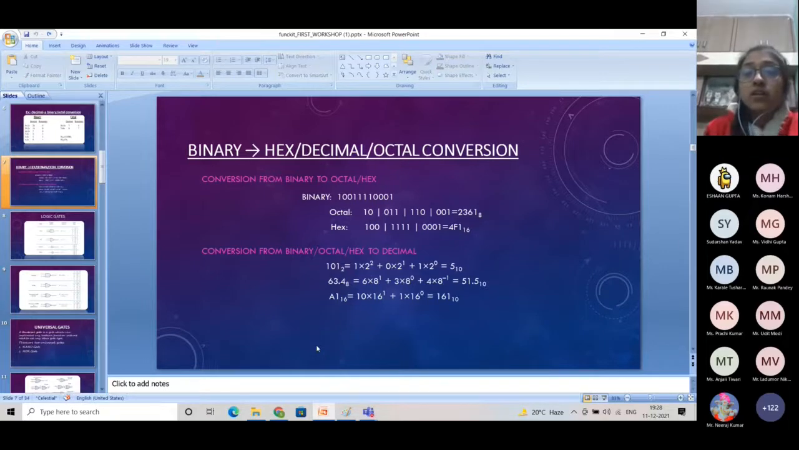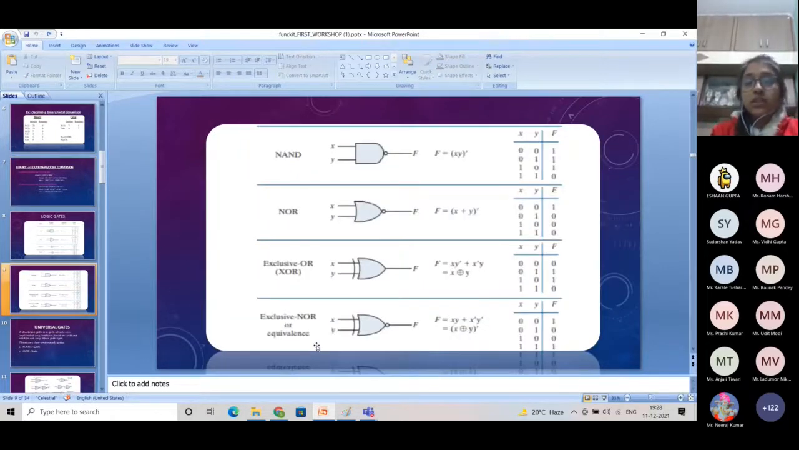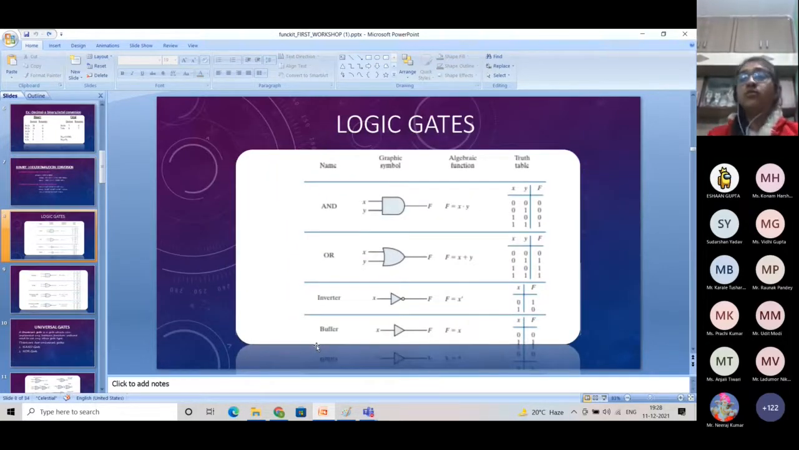Okay, so now let's move on to the gates. Many of you have already studied gates, so I'll give a brief description. What is an AND gate? This is the graphical representation of the AND gate. The algebraic expression of the AND gate is y equals a dot b, or output equals a dot b. In the truth table you can clearly see that the output is 1 only when all the inputs are 1, otherwise it is 0. This is the property of the AND gate.